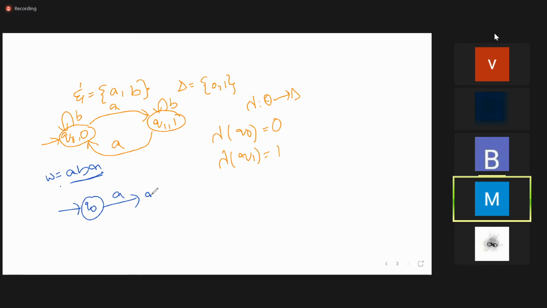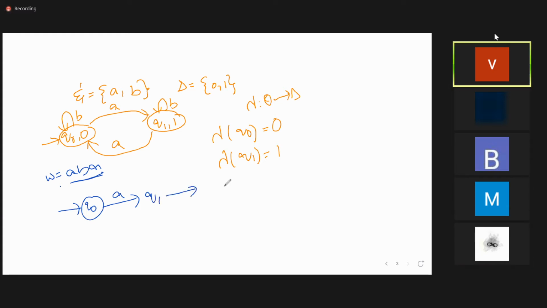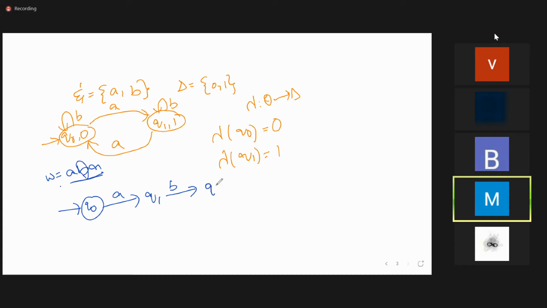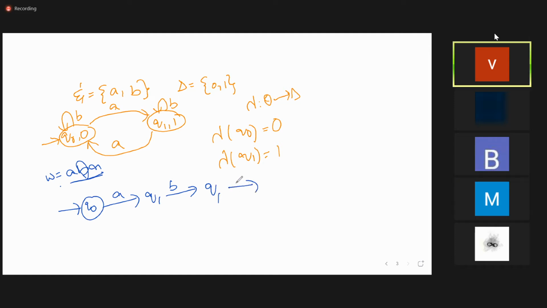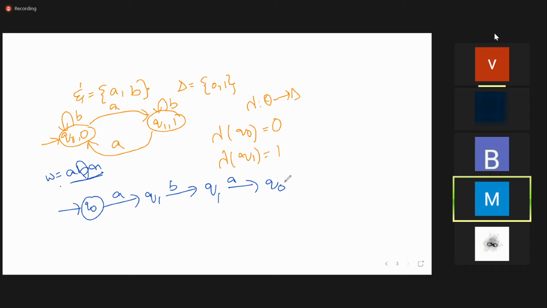Q1 on A, sorry, given string next into Q1 on B. Q1 on B, where is it going? Self loop, ma'am, Q1 only. Q1 only. Next, Q1 on A goes to Q0. Q0. There is no final state, right?